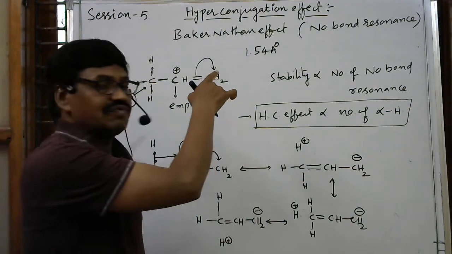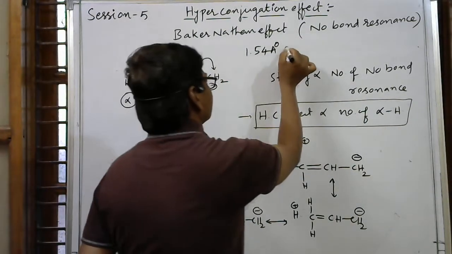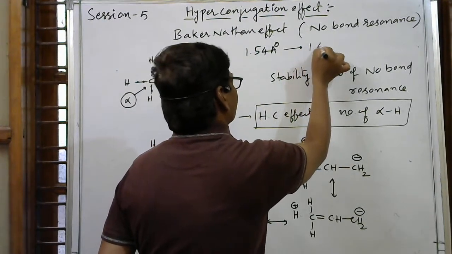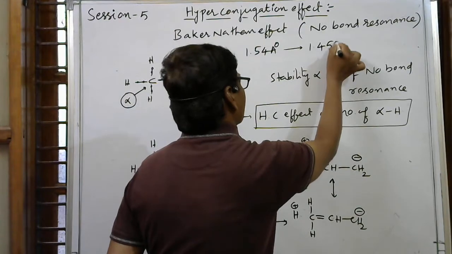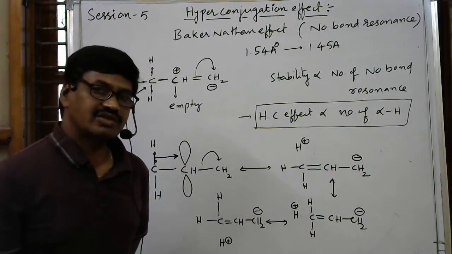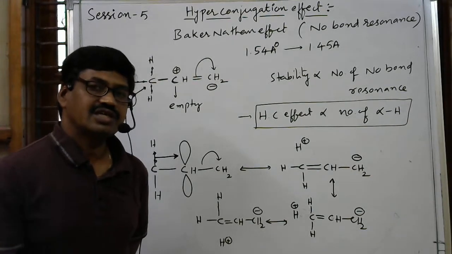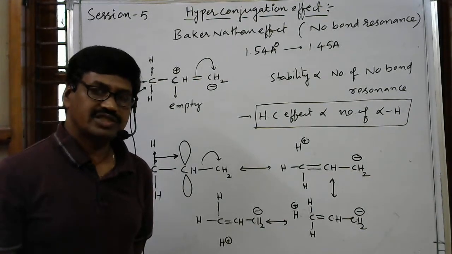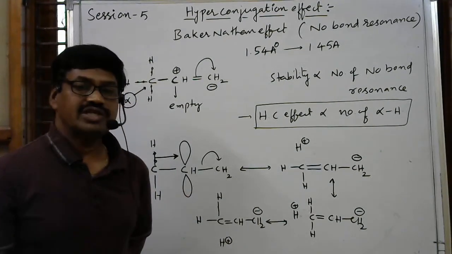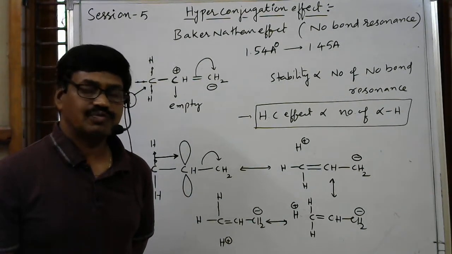That is 154 picometers. It may decrease to 1.5 or 1.46 or 1.45 angstrom units. In different compounds there are different bond lengths, but it is always less than 1.54 angstrom units or 154 picometers.